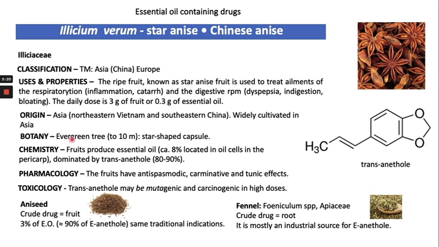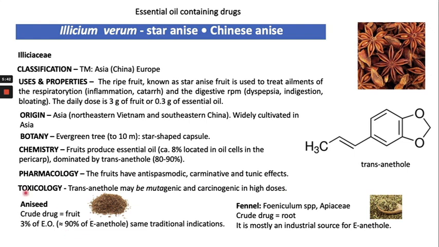So the chemistry of this Illicium verum is that the fruit produces an essential oil which contains trans-anethole, and this fruit has anti-spasmodic activity, carminative and tonic effect.